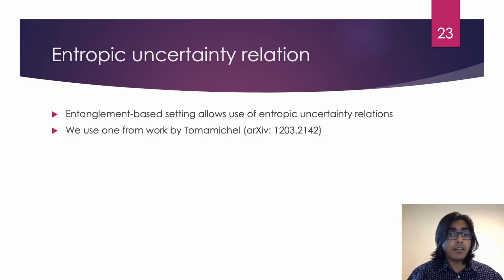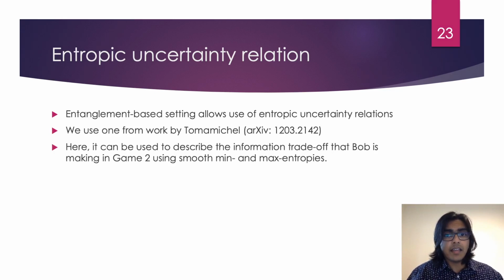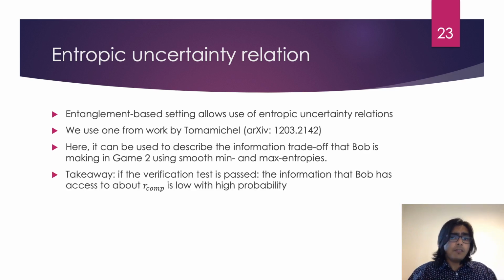It is a statement about smooth min and max entropies, and it describes clearly the information trade-off that Bob is making in game 2. The full practical meaning of it is a little involved, so I will not go into it here. But we use it to show that if the verification test is passed, then the information that Bob has access to about R-comp is low with high probability.